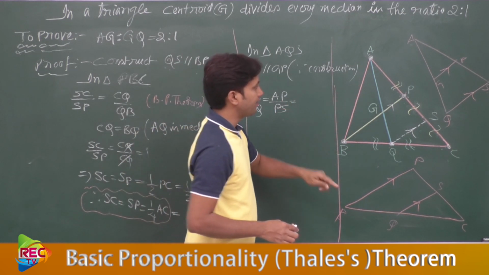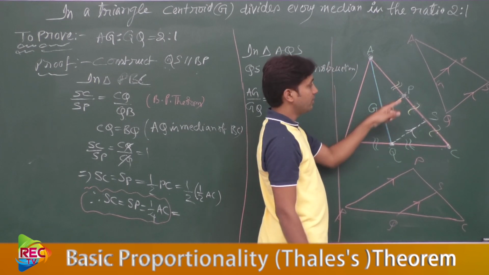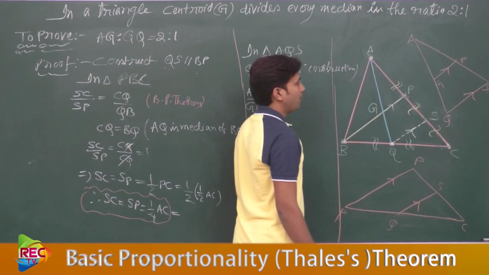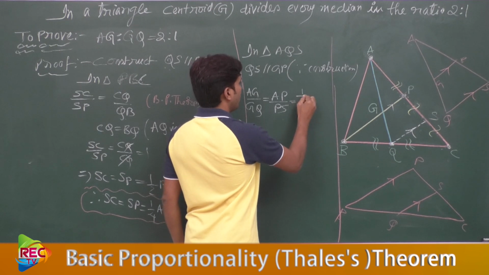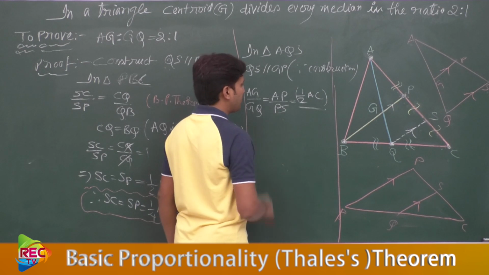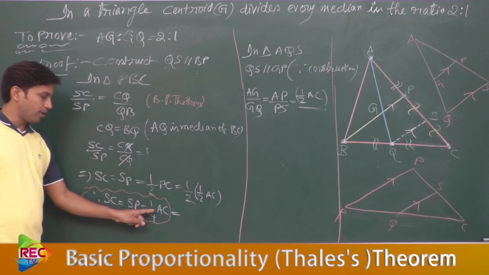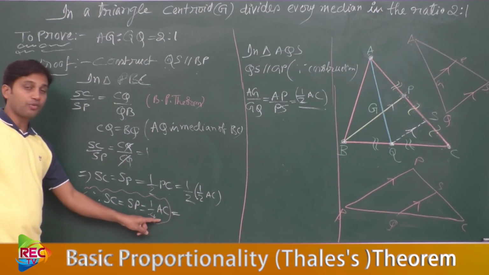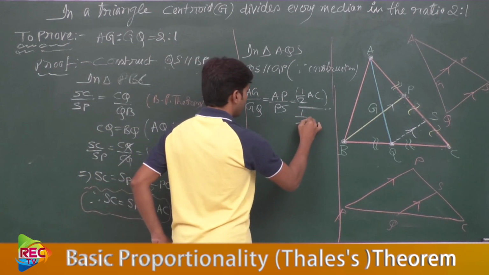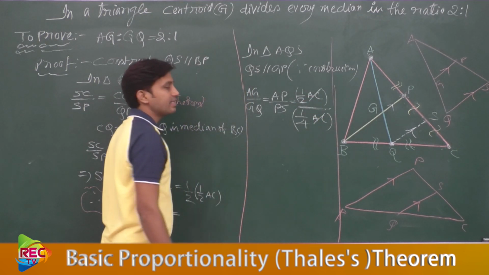Now observe from the diagram. AP is equal to half of AC or not? Because BP is a median, it's a midpoint. AP equal to half of AC. So let us put it down: half of AC divided by PS. Now what is PS? We obtained SC equal to SP equal to 1 by 4 AC, means PS equals 1 by 4 AC. So we can replace this PS with 1 by 4 AC, and in numerator and denominator the ACs are cancelled.